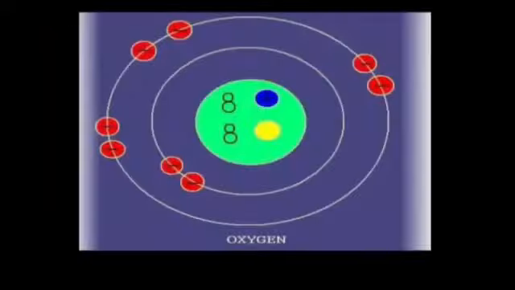Similarly, oxygen atom contains 8 protons in its nucleus. The yellow circles with the positive charge in its nucleus show the number of protons, and these are 8 in number. So oxygen atom contains 8 protons in its nucleus. So its atomic number is equal to 8.